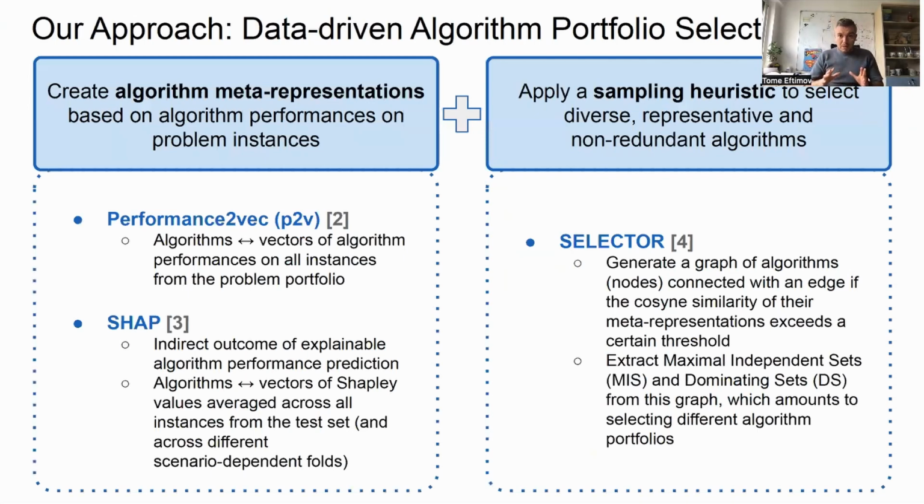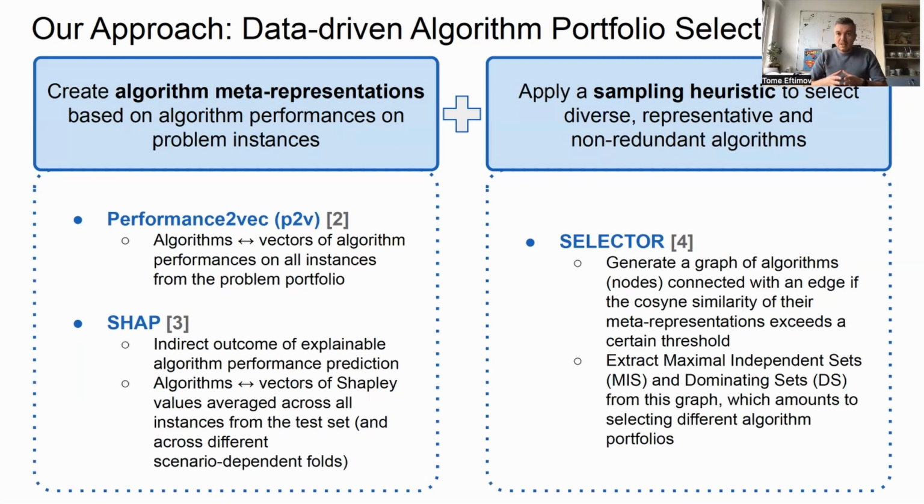Our approach consists of two steps. The first is to learn a meta representation that represents algorithm performances on problem instances. For this purpose, we investigated two meta representations: the performance2vec, which is a vector of algorithm performances on all instances from the problem portfolio, and the SHAP meta representation, which is an indirect outcome of explainable algorithm performance prediction. Each algorithm is represented as a vector of Shapley values averaged across all instances from the test set, and further across different folds depending on the evaluation of the machine learning algorithm that is used for automated algorithm performance prediction.